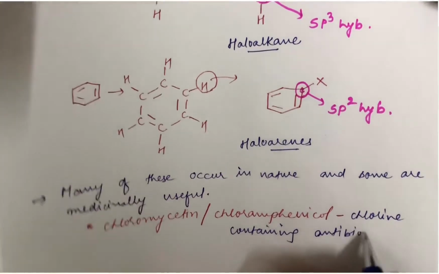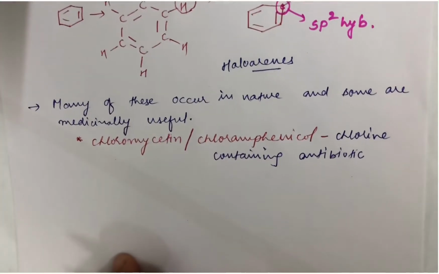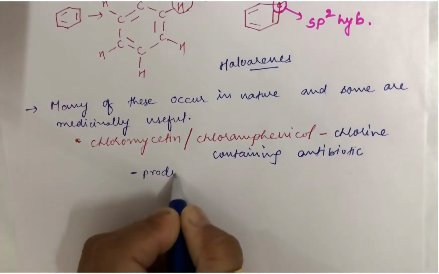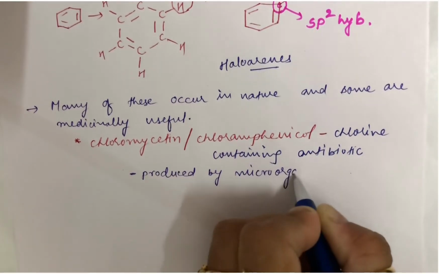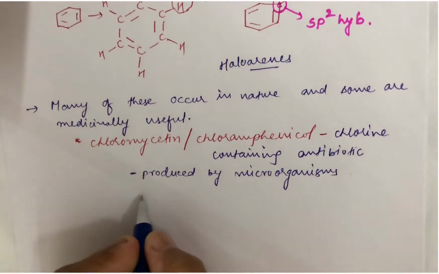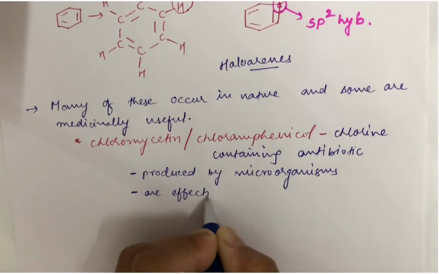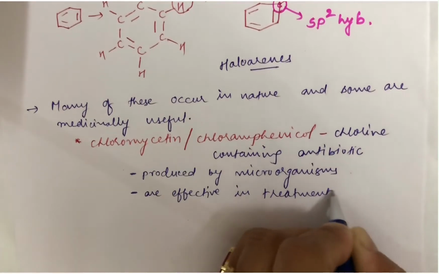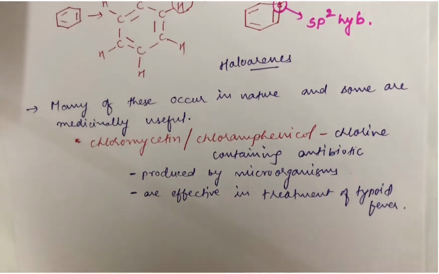Fine. Now in this case, about this chloramphenicol, what you need to know other things about it, as discussed also in the book. You know, these are produced by microorganisms. They are very effective in treatment of typhoid fever and obtained naturally.